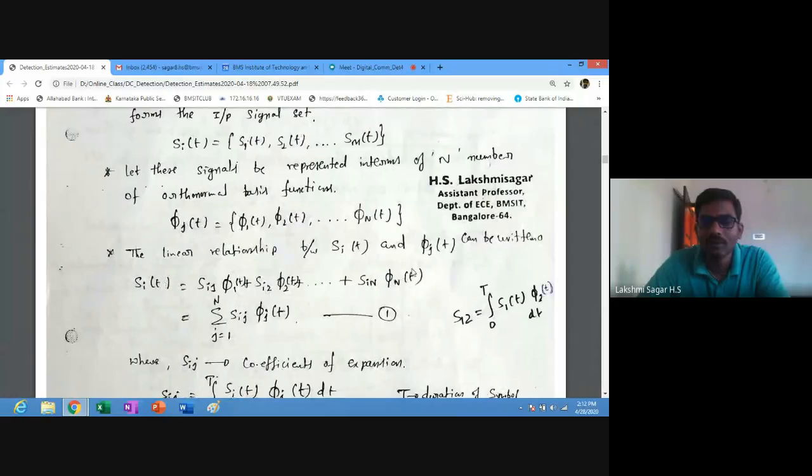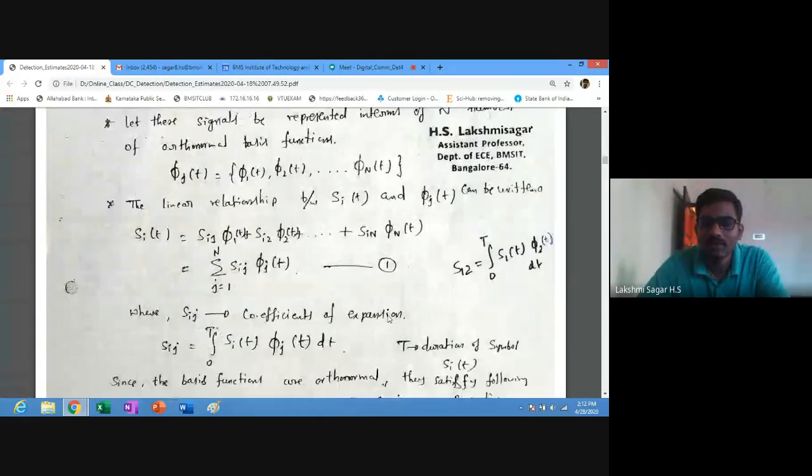Further we can write this equation as summation where j varies from 1 to N, and here i is kept constant: Si(t) equals summation over j equal to 1 to N of Sij phi j(t), which we denote as equation number 1.